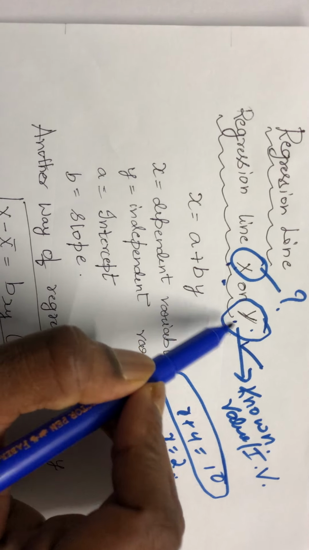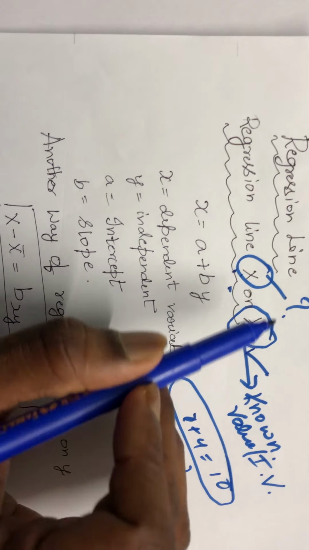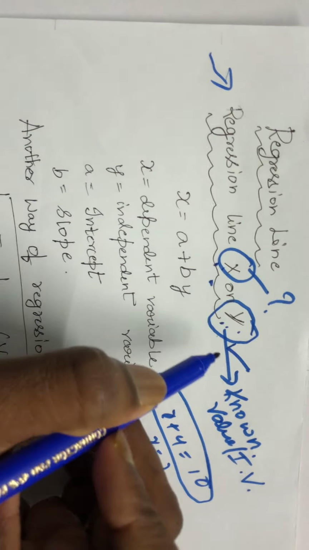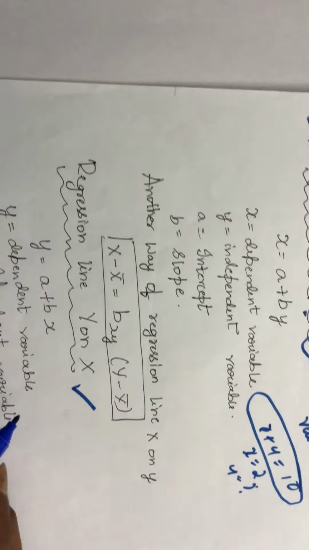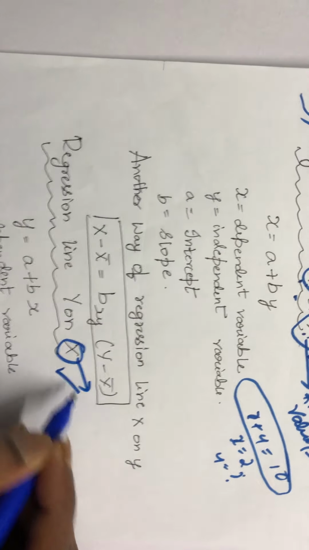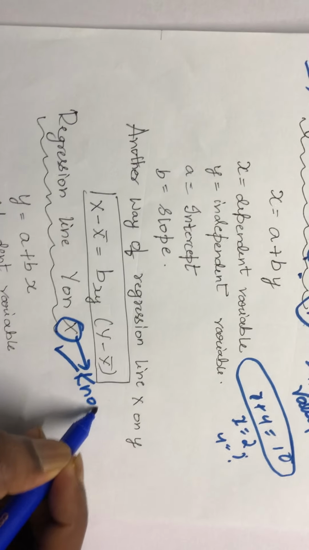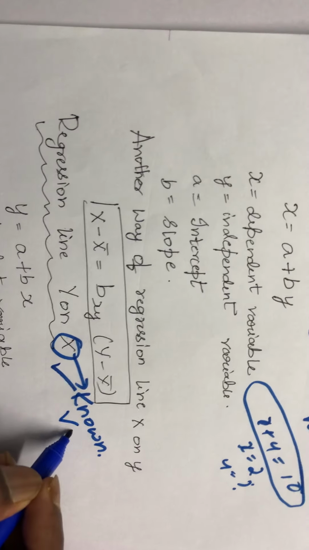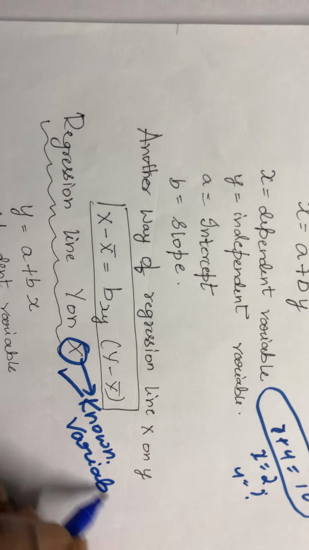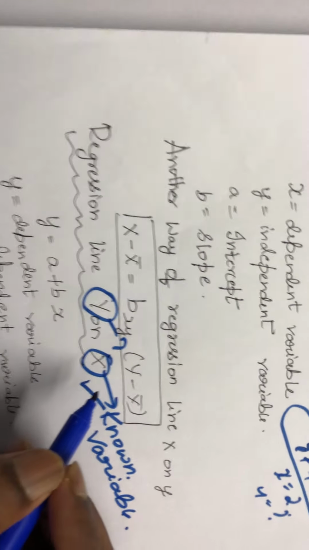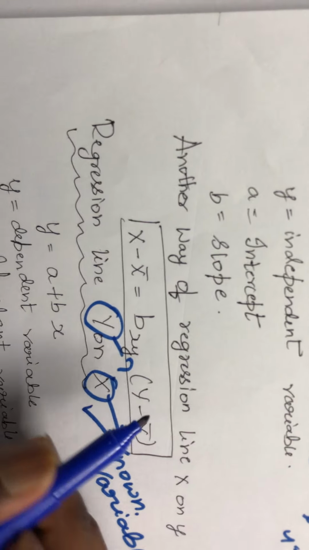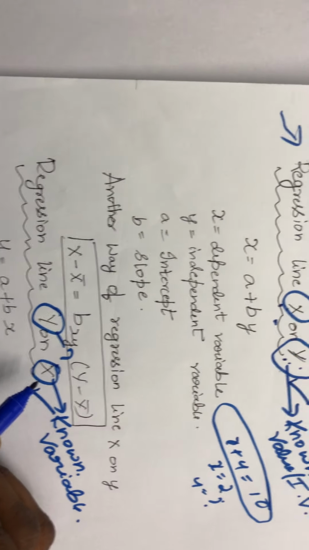So when the value of y is known and x is not known, we use regression equation x on y. Similarly, when the value of x is known and I need to estimate the value of y, which is not known, then we use regression equation y on x.